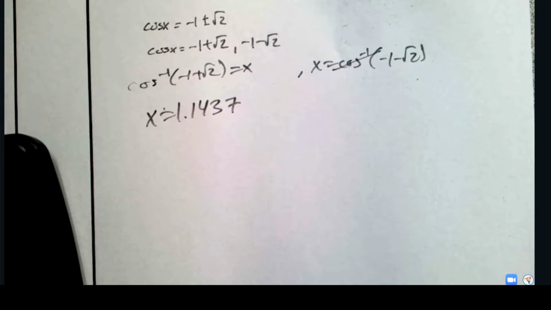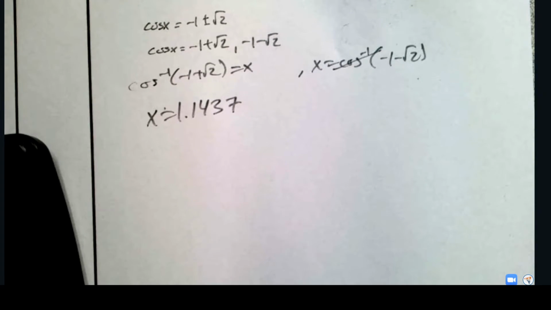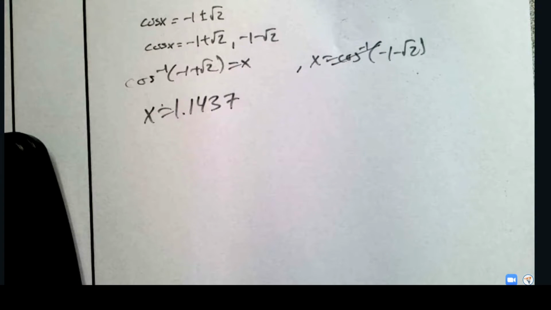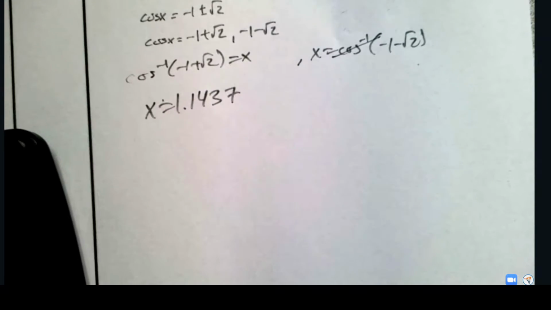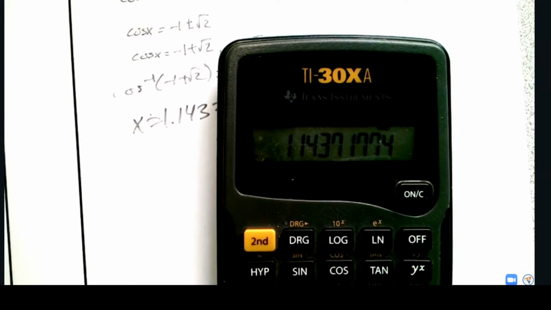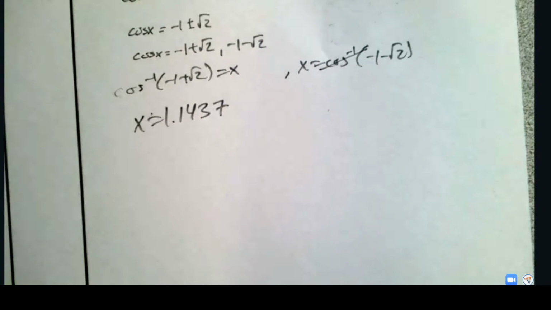Inverse cosine of -1 plus root 2, I have it in degrees because I'm silly. I hate these old calculators. See, 1.1437, right? So that's just if we do that process right there. Now, I don't know what was wrong with me, but I was saying this is the only answer that actually works.